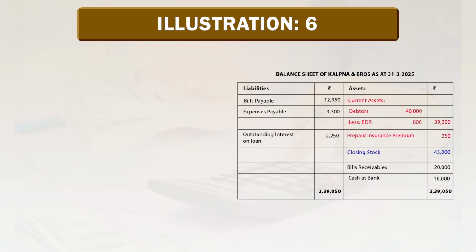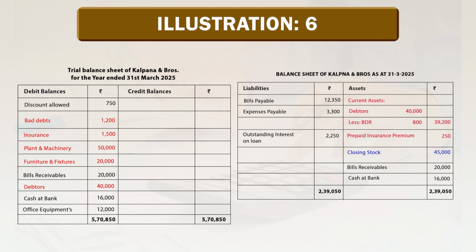Provide bad debts reserve, provision for doubtful debts at the rate of 2%, it is already given effect of bad debts reserve. Insurance includes 250, insurance premium paid in advance, it is also given. Unpaid salary rupees 15,000, it is also mentioned in our profit and loss account as well as final accounts.